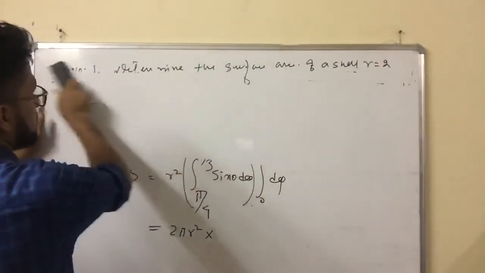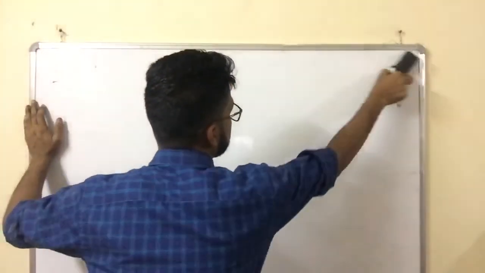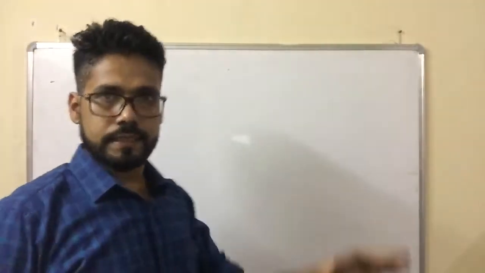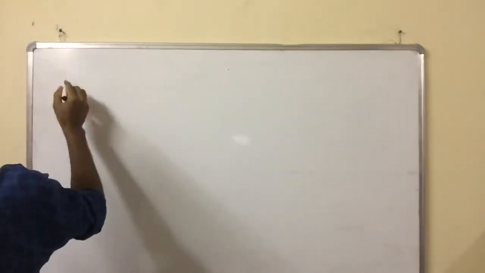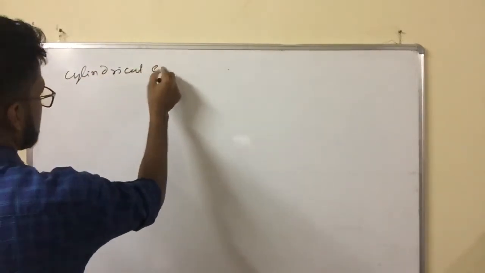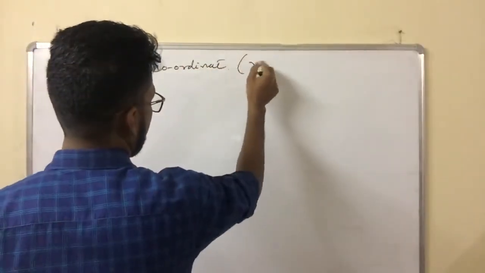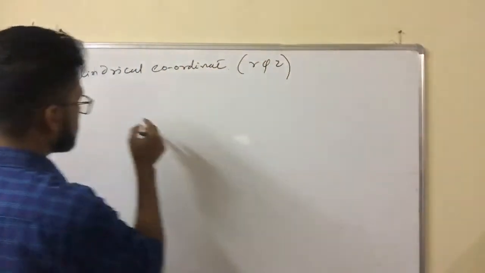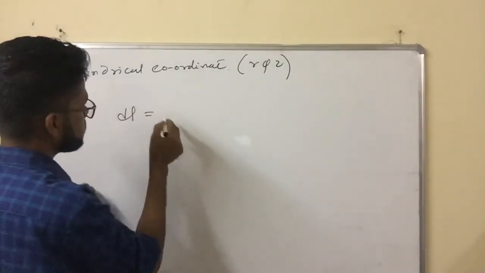This is the spherical system. I am reminding you, always try to remember the small elemental distance; from that you can evaluate everything. Similarly, the last one is the cylindrical coordinate system, with coordinates r, φ, z. The small elemental length is dl, or you can write dr also, no problem.